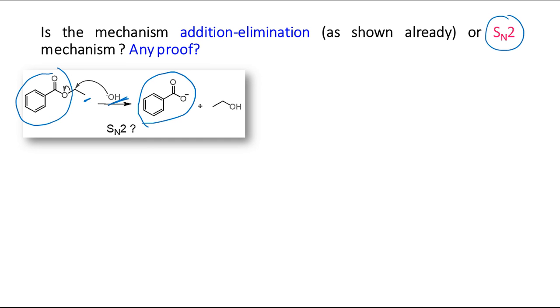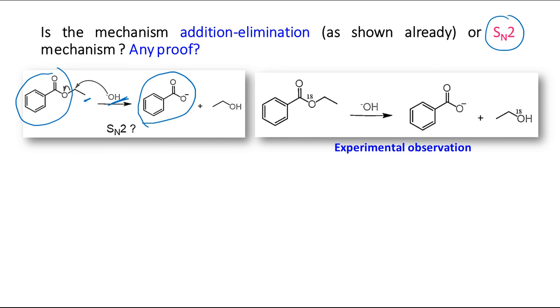But is it happening? Experimental observation is saying something else. Suppose we have taken this type of ester with oxygen 18 instead of the predominant isotope 16. After reaction we are getting this 18 oxygen in the alcohol part. What does it prove?